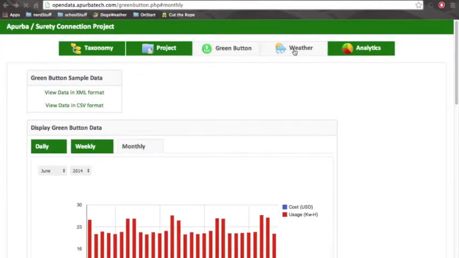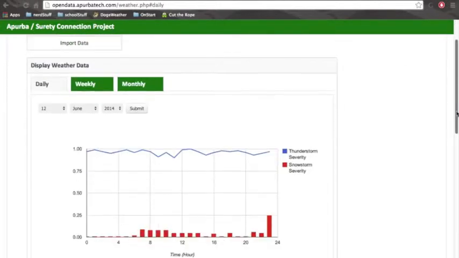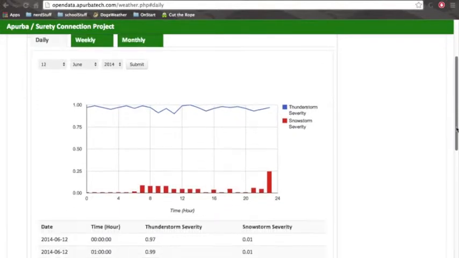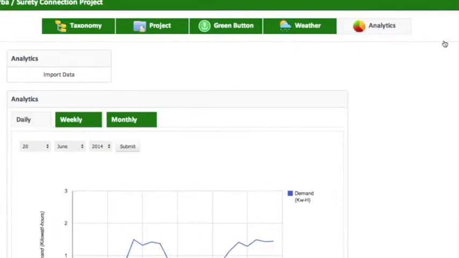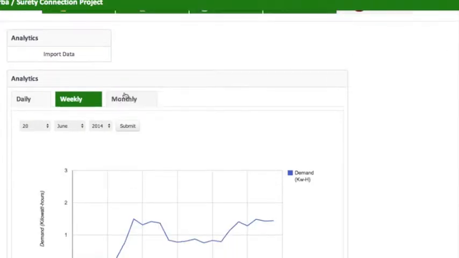If I click on the weather tab, then we get some weather data loading up here. We are looking at some thunderstorm activity and some snowstorm activity. So now we go to the analytics tab, and if I click on that, we're going to get the basic analytics data pulled out from different sources.